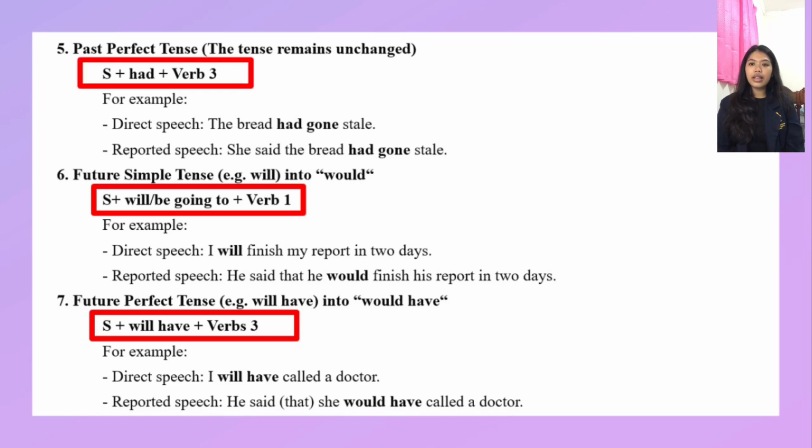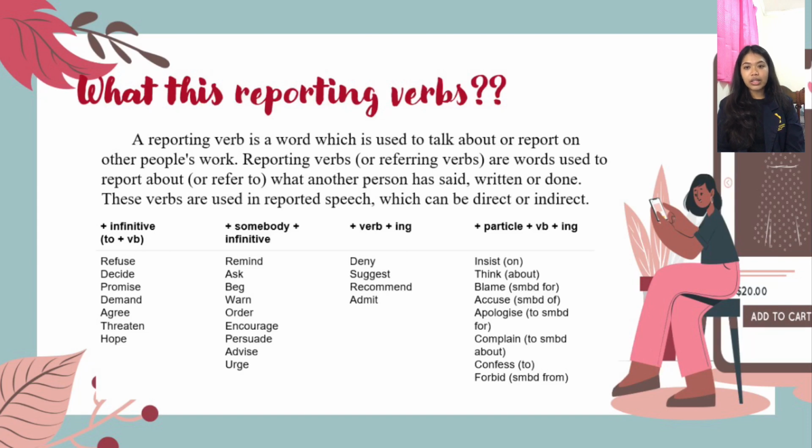Next, what is a reporting verb? Like I said before, a reporting verb is a word used to talk about a report of other people's words. Reporting verbs are words used to report or refer to what another person said, wrote or did. These verbs are used in reported speech, which can be direct or indirect. For the infinitive, there are verbs like refuse, decide, promise, demand, agree, threaten and hope.